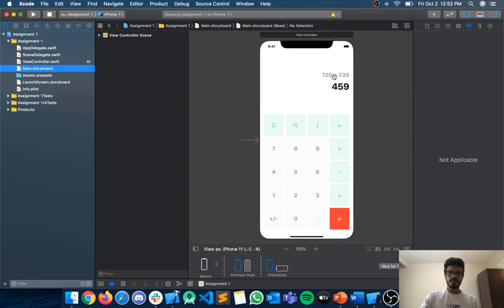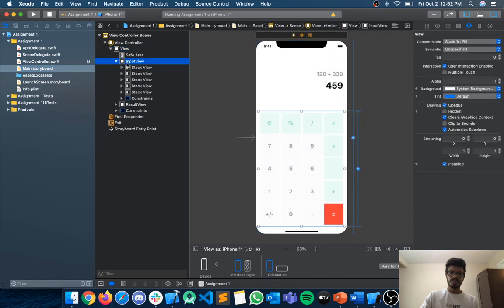Then I set the minimum font scale for this result area, so that if the user keeps typing, the font size will decrease according to the size of the input. This is the stack view, right? So let me open it.